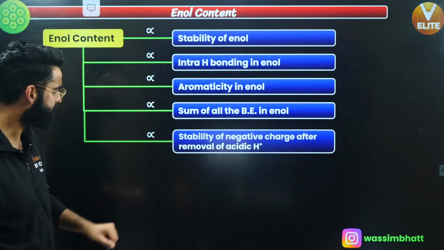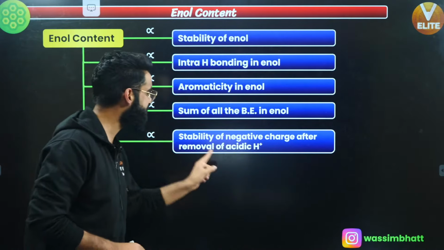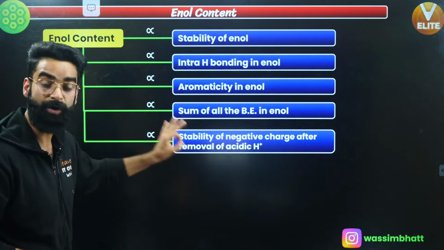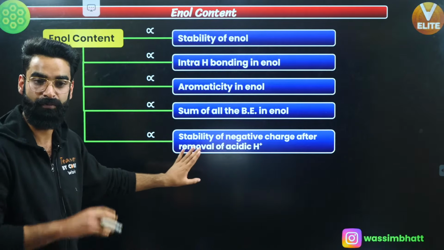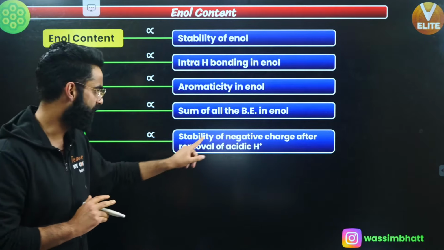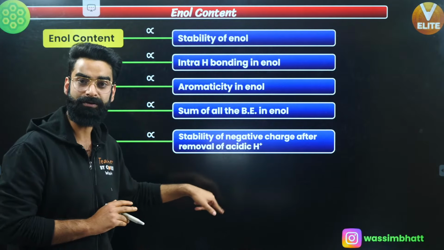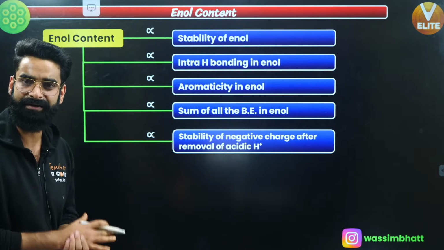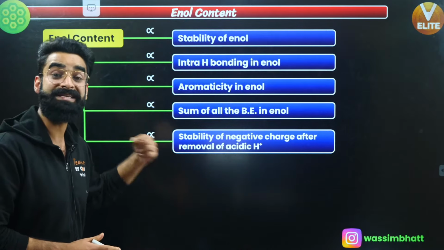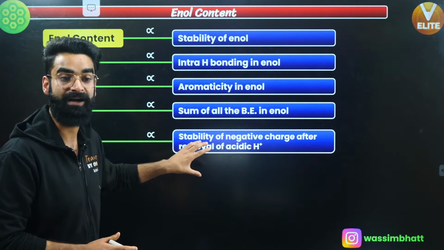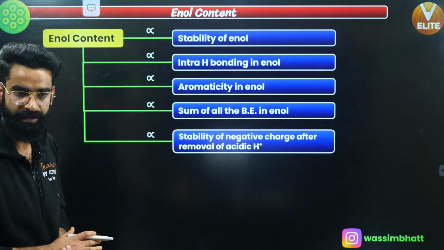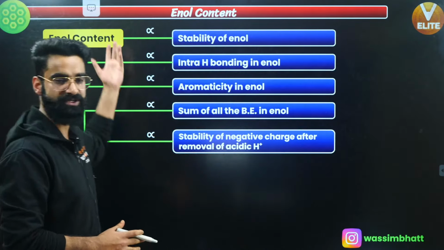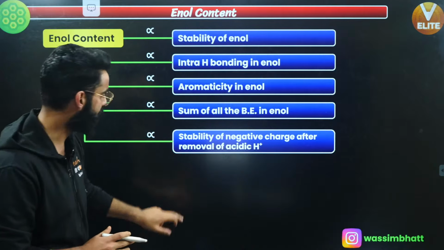The most important: enol content depends on the stability of negative charge after the removal of acidic H positive as well. What we do basically is take H positive out from the alpha position, mostly in the dicarbonyl and tricarbonyl systems. After H positive goes out, there will be a negative charge on the carbon, on the polyvalent atom first of all. Depending on the stability of that negative charge, you can talk about the enol content. Remember, the more the stability of negative charge after the removal of acidic H positive, the more the enol content. This is one more point.